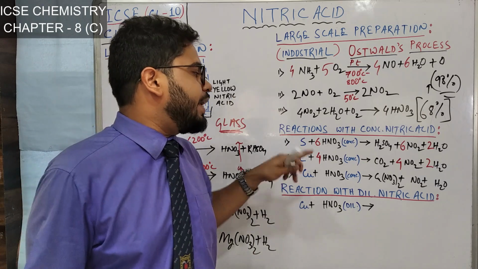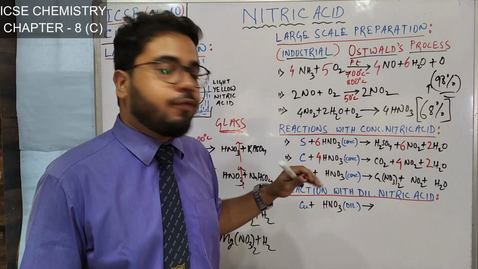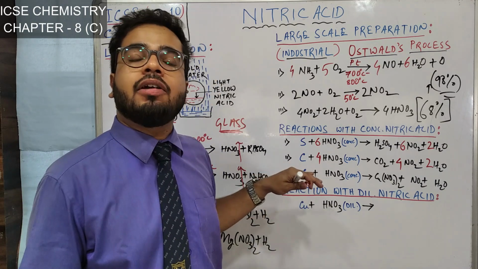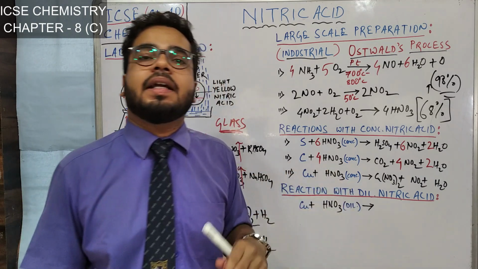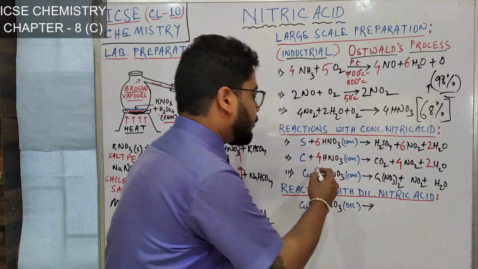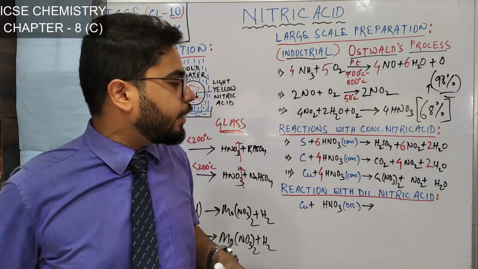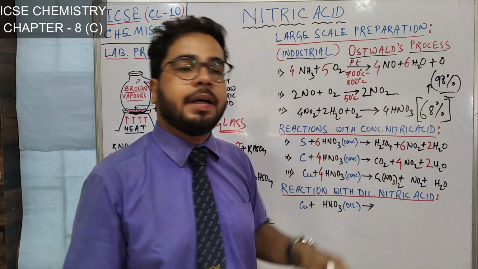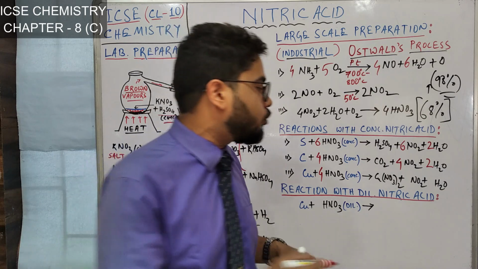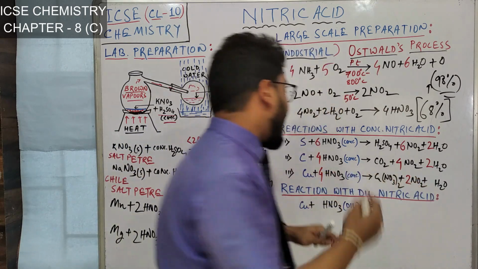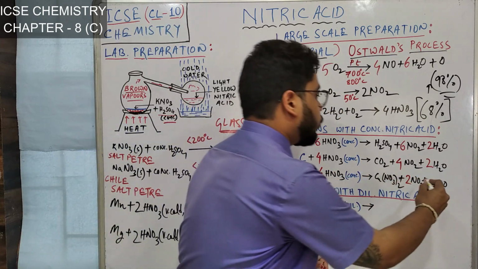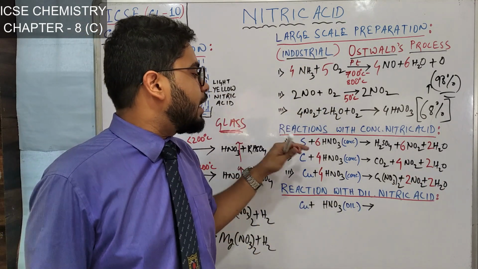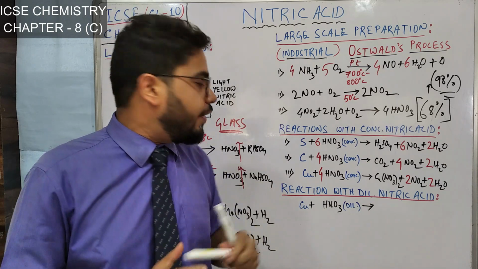Now with C, 4 nitric acid is needed, 4 molecules of concentrated nitric acid. Copper also starts with C. So when you write the reaction of concentrated nitric acid with copper, that time also you have to bring 4 to balance. Similarly, out of 4 nitrogen, 2 you have written here, so 2 nitrogen atoms are yet to be written. So I am writing 2 here, and water also will be 2 here. So the reactions of concentrated nitric acid with sulfur, carbon and copper, we have to learn very nicely.